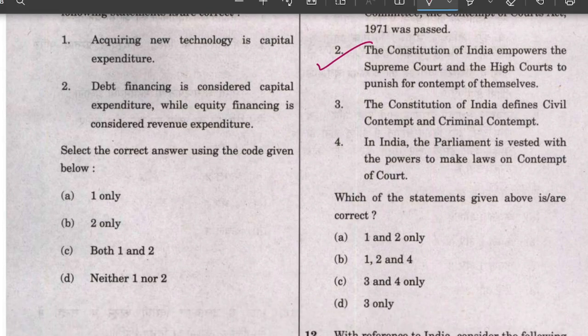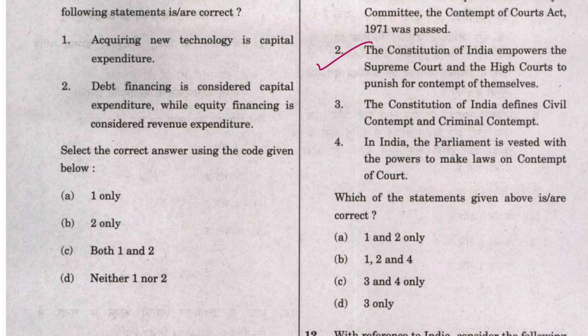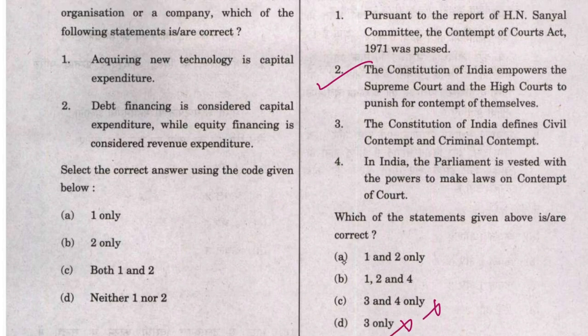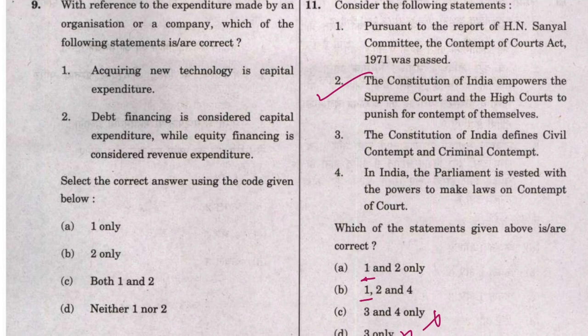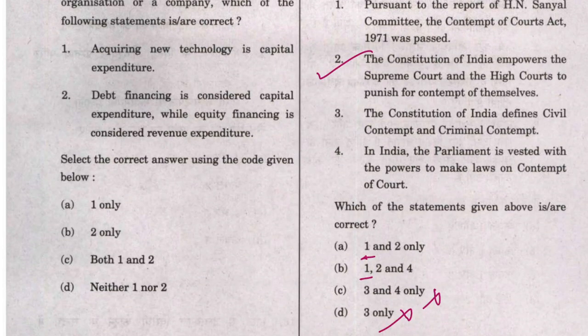Now if I take statement 2 as the correct one, then I can very easily exclude option C and option D. Now I am left with options A and B, where I can find that both options have statement 1. Then statement 1 is the correct one, which says that the Contempt of Court Act was passed in 1971. Now if an act is to be passed, who else would do that?